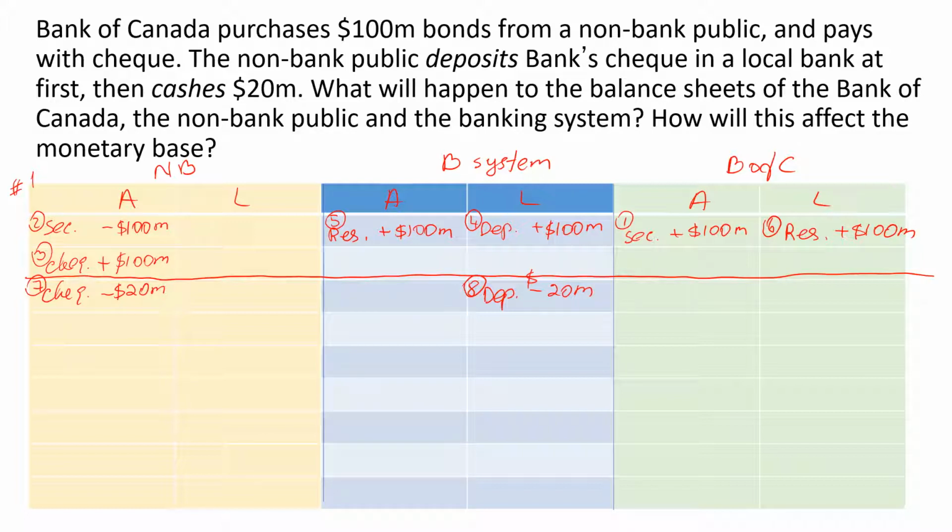That also implies that the reserves for the banking system will go down by $20 million, and the reserves in the Bank of Canada's liabilities will go down by the same amount.